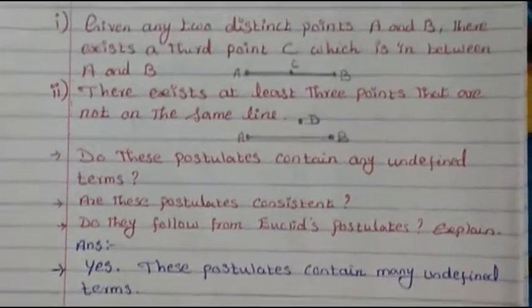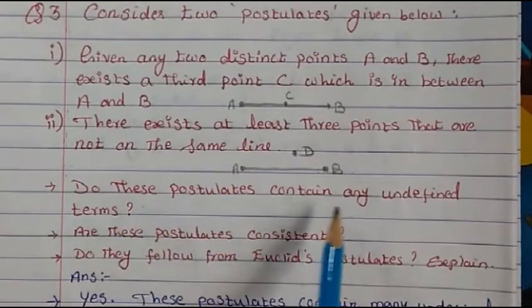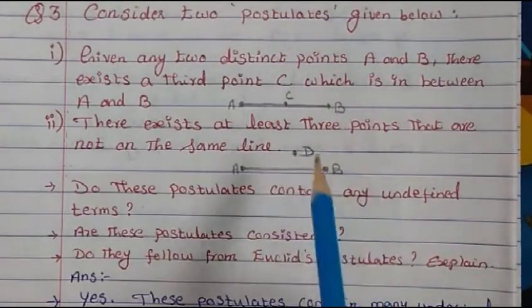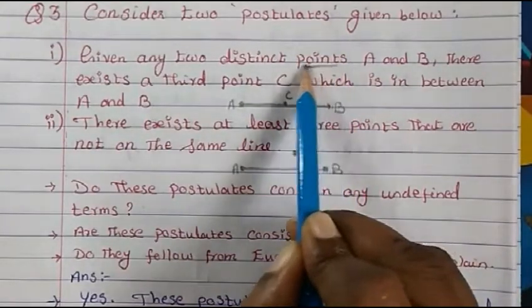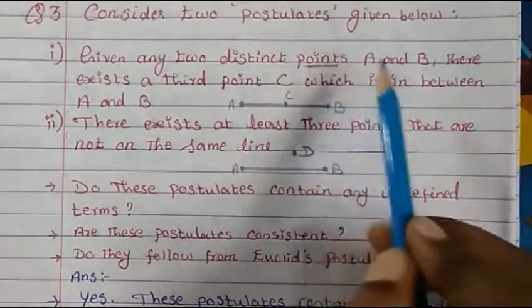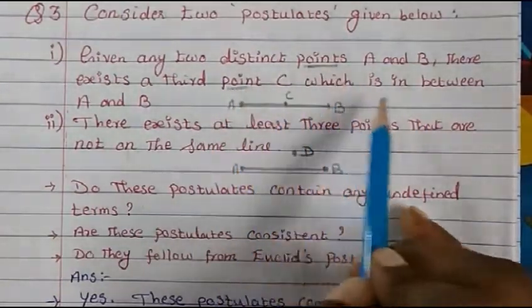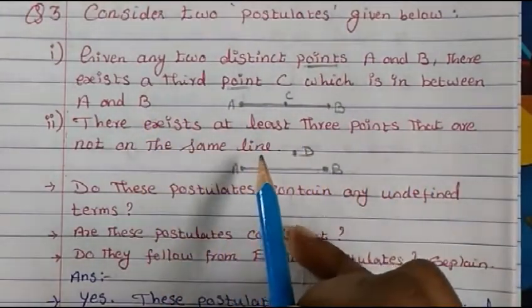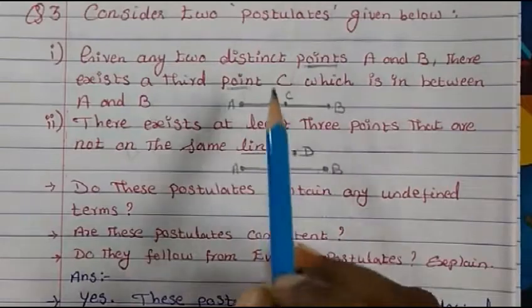Considering these two postulates, the first question is whether they contain any undefined terms. The answer is yes, because these postulates contain many undefined terms. For example, given any two distinct points: what is the definition of a point? It is not given to us. Then, there exists a third point, which is in between A and B. Then, there exist at least 3 points that are not on the same line: what is the definition of a line? Nothing is given to us.